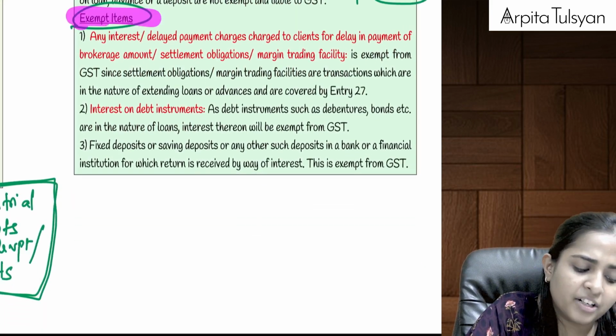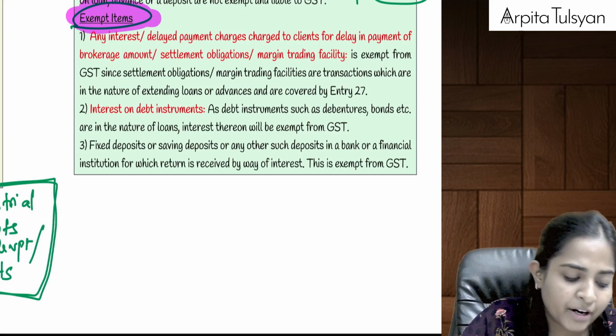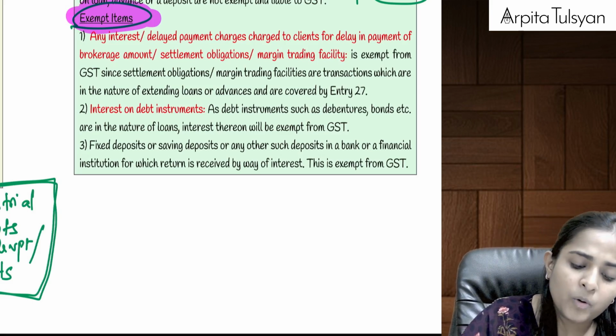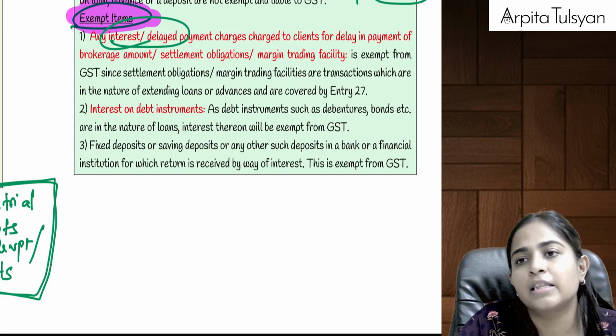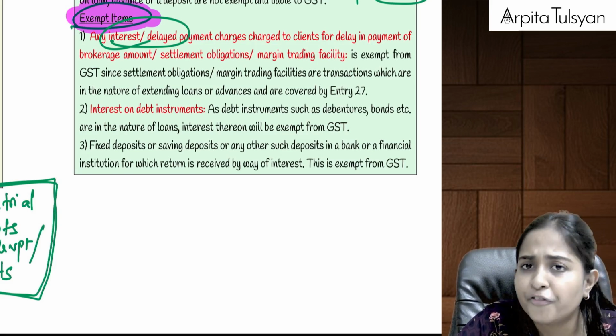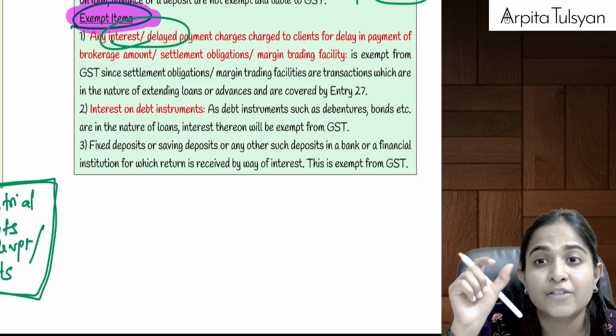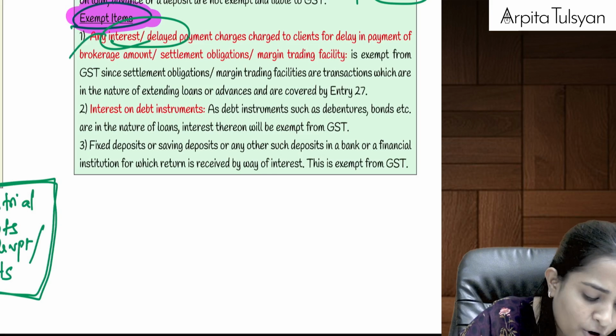Then going to the next one, that is exempt items. What items will be exempted from GST? If there is anything that we have paid to the bank which is in the form of interest, that is delayed payment charges, etc., that is in the form of interest. So if it is in the form of interest, that is for the time value of money, and if the bank is collecting any amount, that will be exempted from GST.